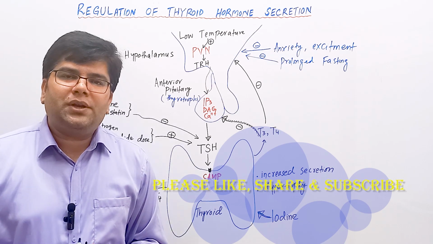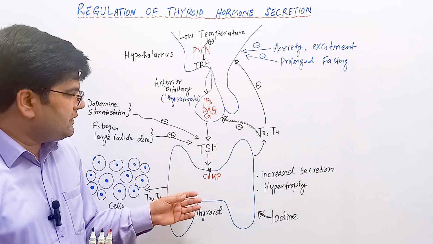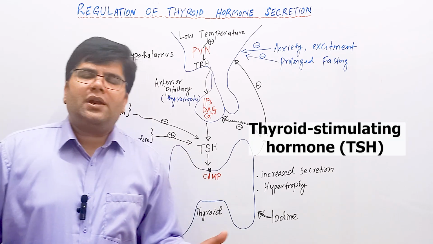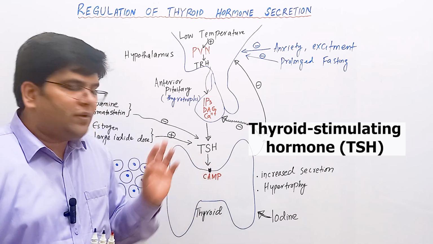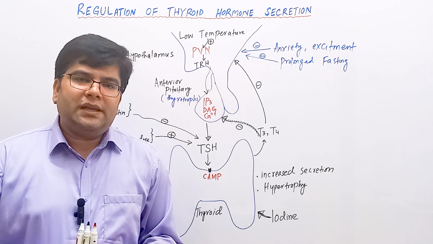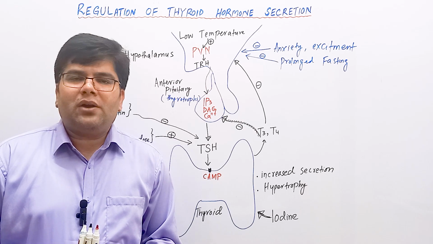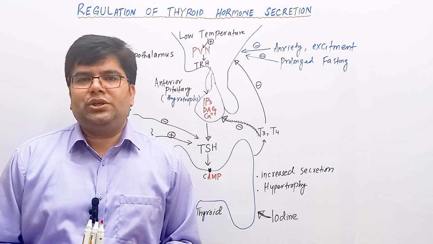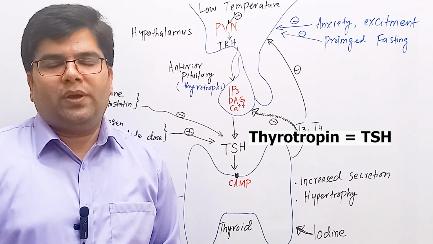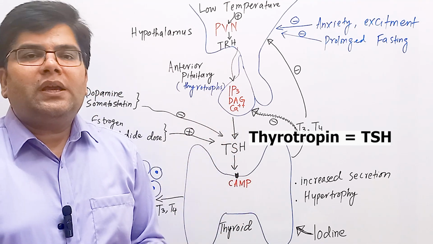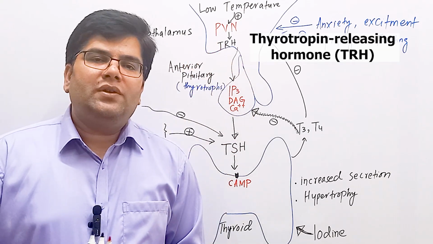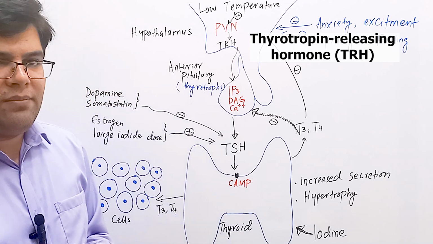The most important regulator of thyroid hormone secretion is thyroid stimulating hormone, TSH. Normally there are no wide swings in the secretion of TSH, which means it is very finely and precisely regulated, and then it controls the levels of thyroid hormones within a narrow range. The secretion of thyroid stimulating hormone, or thyrotropin, from the anterior pituitary is increased by a hormone, thyrotropin releasing hormone, which is released from the hypothalamus.